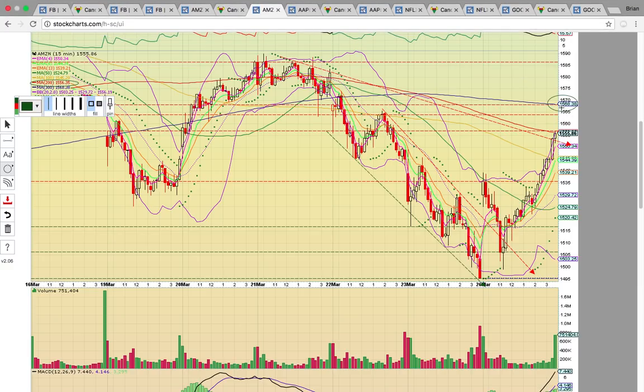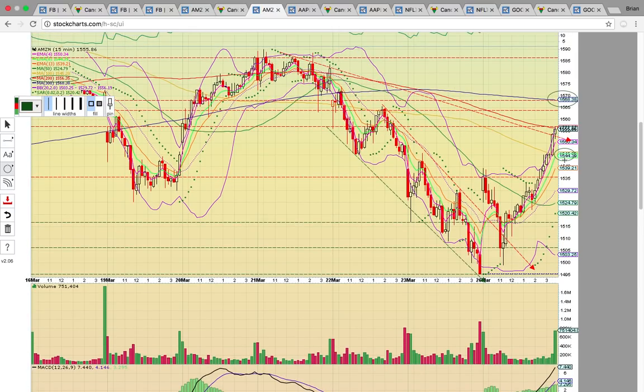If it hits this 1568 level and stalls out, or it fails to get above 1555, those are red flags that this is a temporary top and that it could consolidate. It needs to stay above the 100 simple moving average at 1545. A drop below 1545 would be a red flag.